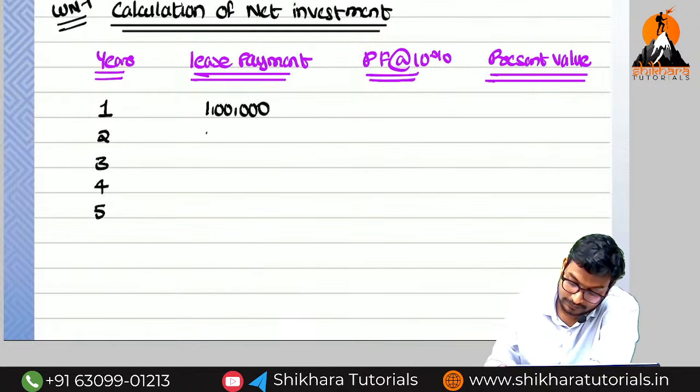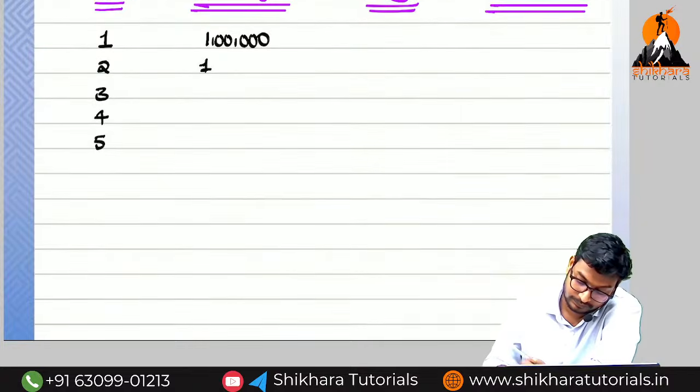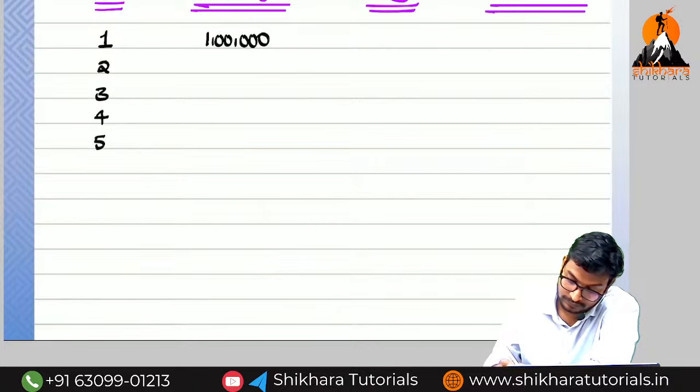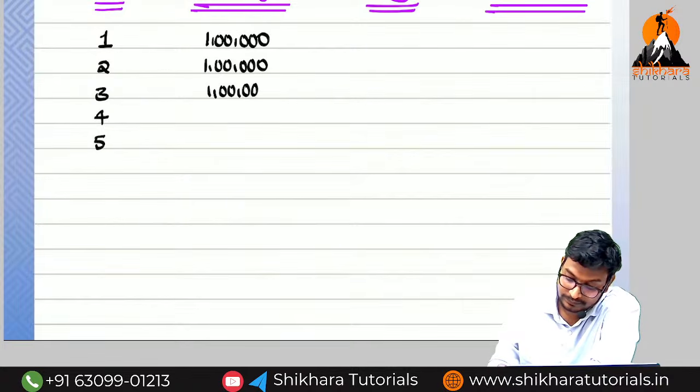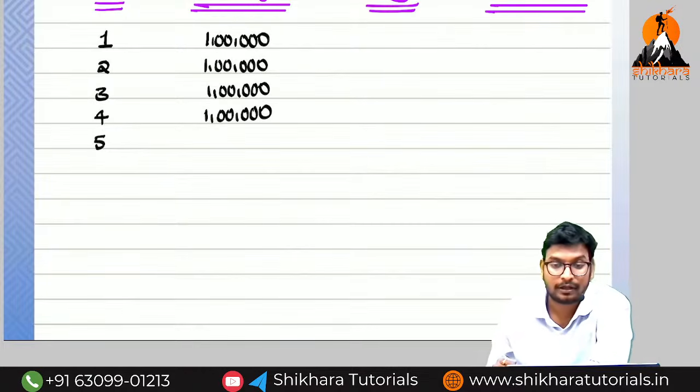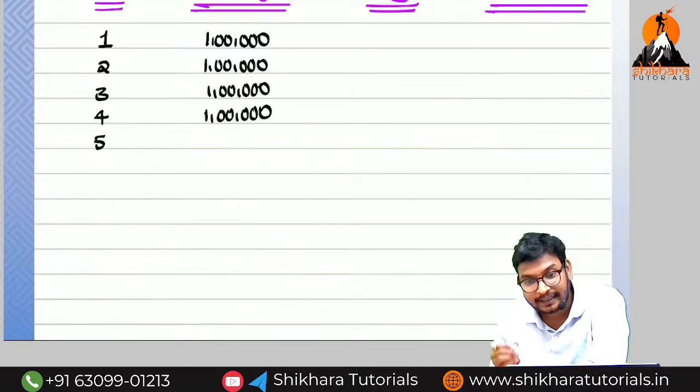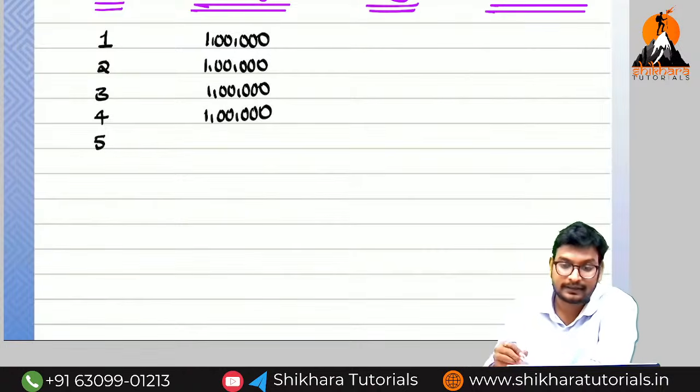Second year 1 lakh. Third year also 1 lakh. Fourth year 1 lakh. Fifth year 1 lakh plus guaranteed residual value plus unguaranteed residual value.